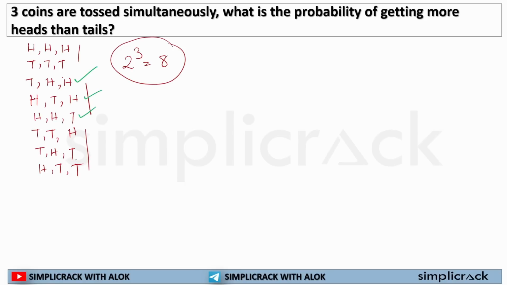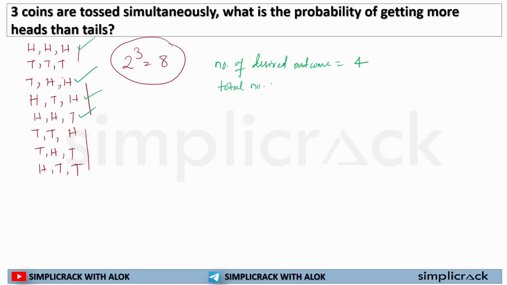In this option I'm getting more heads. And in this option I'm getting all heads. More means that I have more heads than tails. Here tails are 0 and I have 3 heads. So my number of desired outcomes: 1, 2, 3, 4.